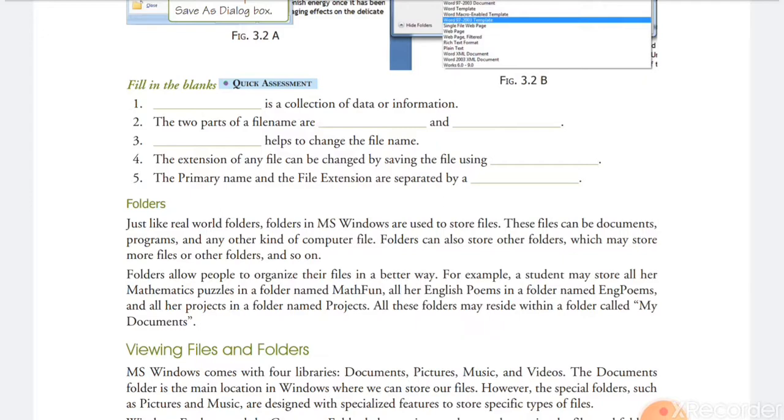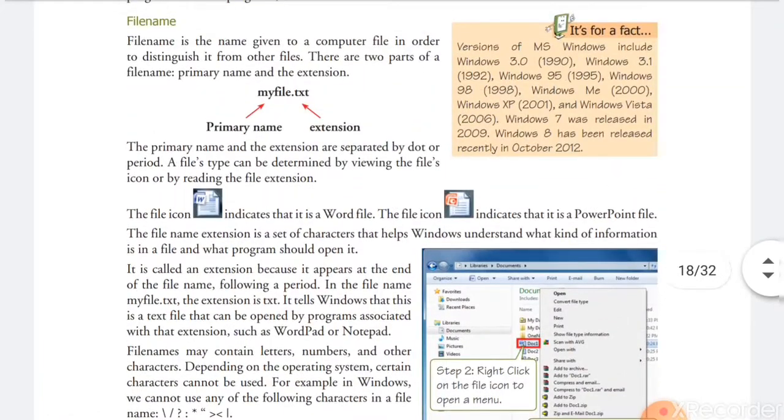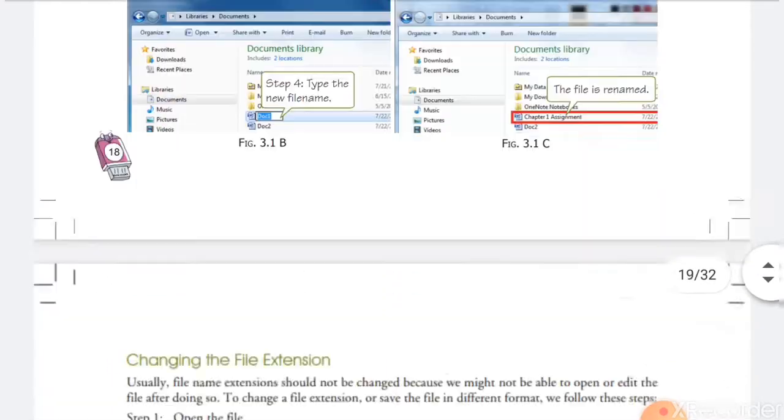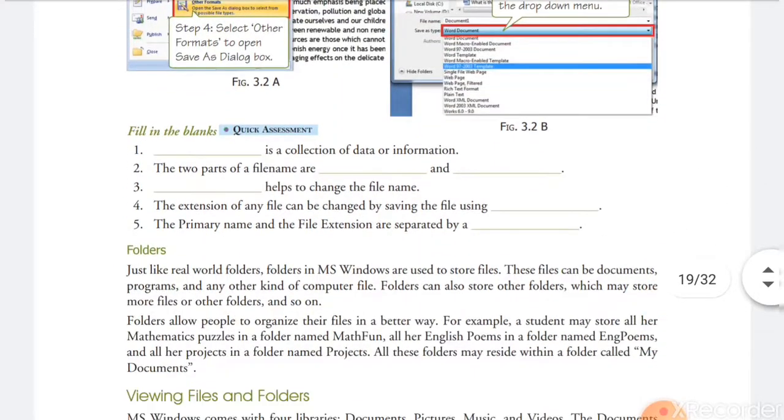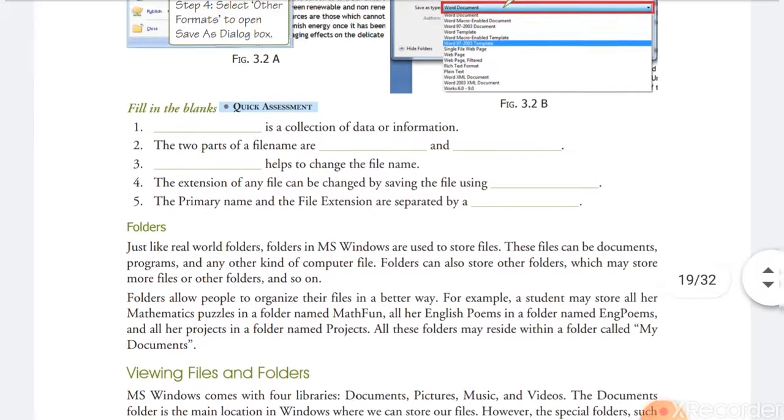Primary part, see here on the top, primary name and extension. So in this fill in the blanks, the two parts of a file name are primary name and extension. Third, blank helps to change the name of the file. Rename. Rename helps to change the name of a file. Understood? Rename helps to change the file name.